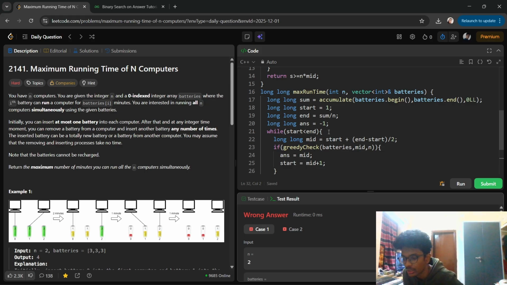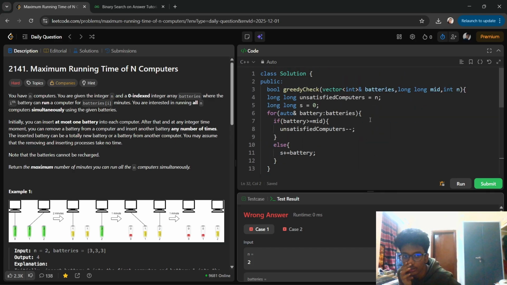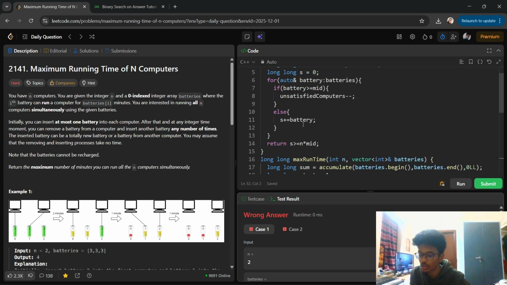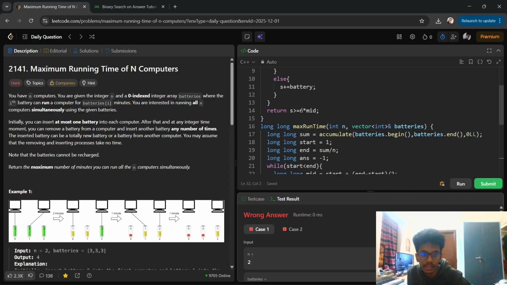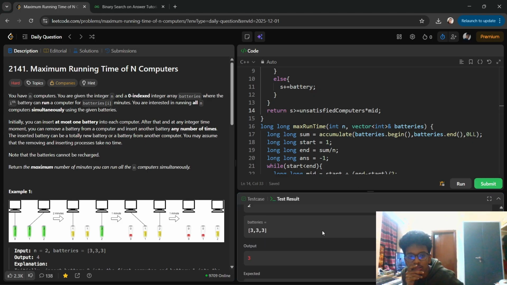If greedy check of batteries, greedy check is absolutely perfect. Okay, wait, got it. It's not n, it's number of unsatisfied computers. So let's replace this with unsatisfied computers. Now this should work. Still a wrong answer.